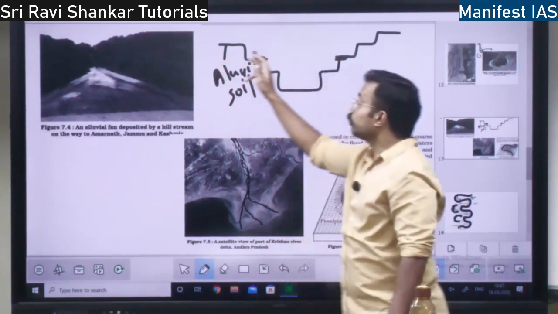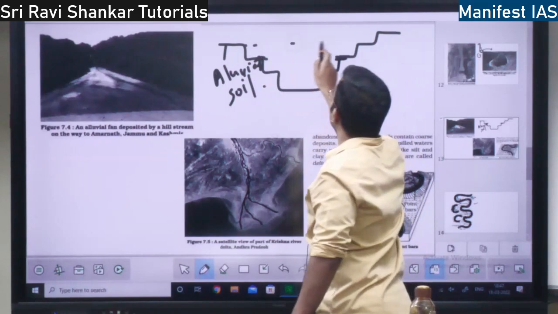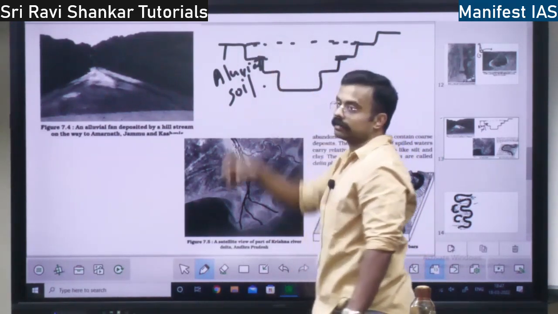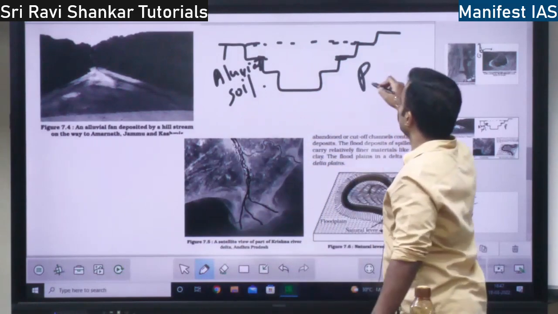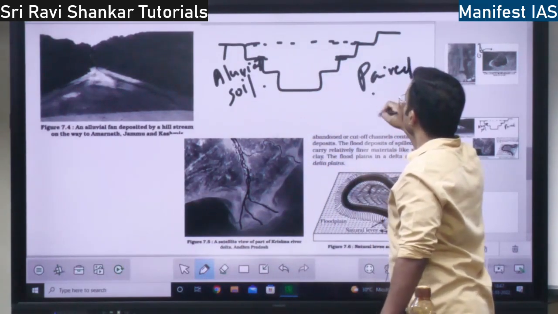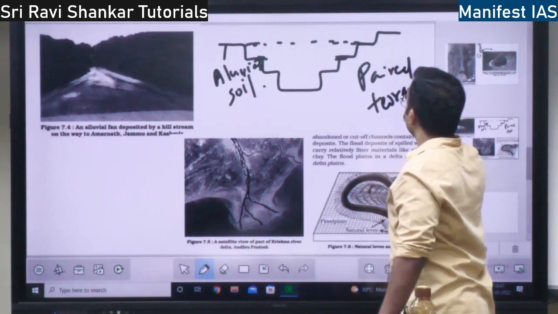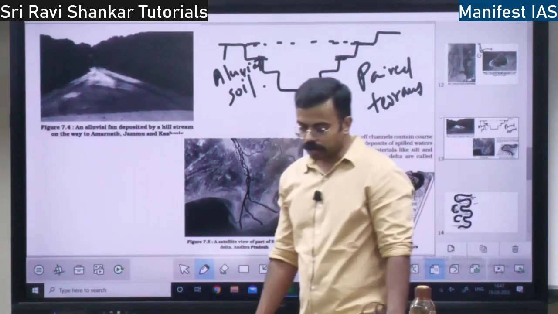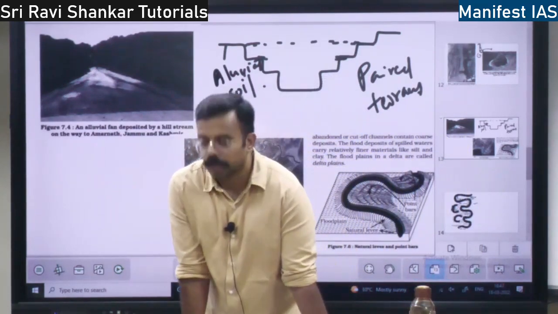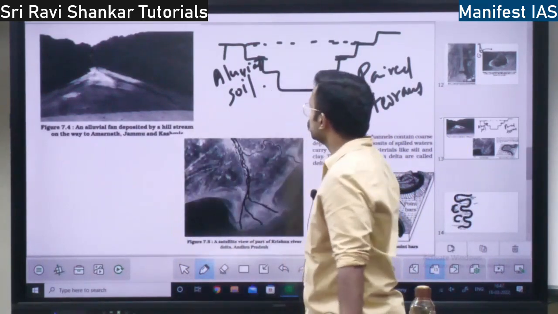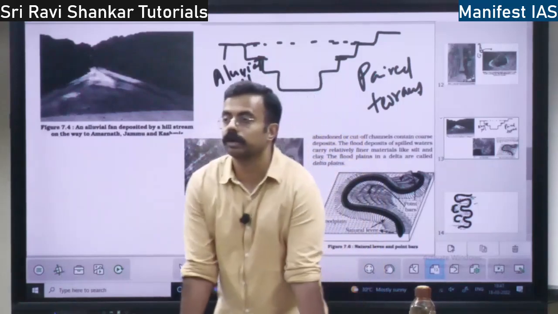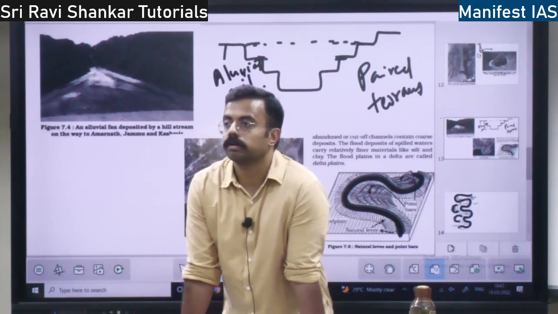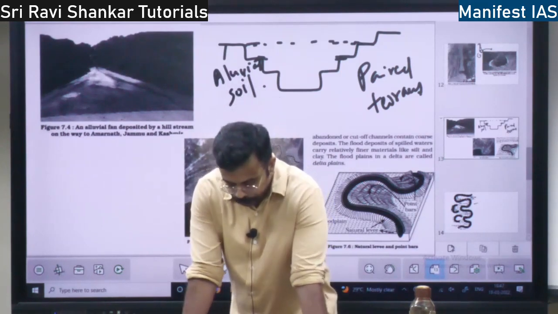Here, if you can match the terraces on both sides, it is called paired terraces, paired river terraces. If you cannot match both sides of the terraces, it is called unpaired terraces. Paired terraces and unpaired terraces are the two concepts. It is because of the erosion, the river eroding the land, right?